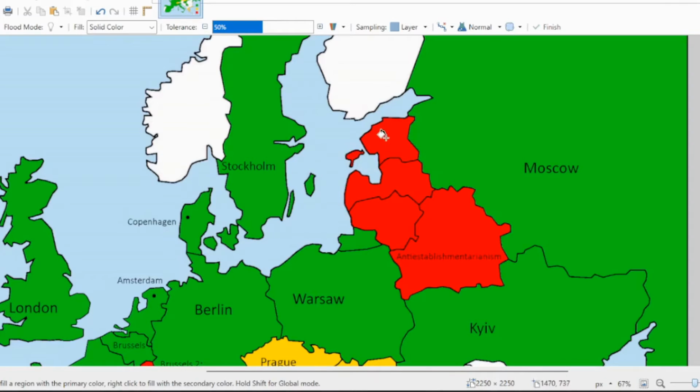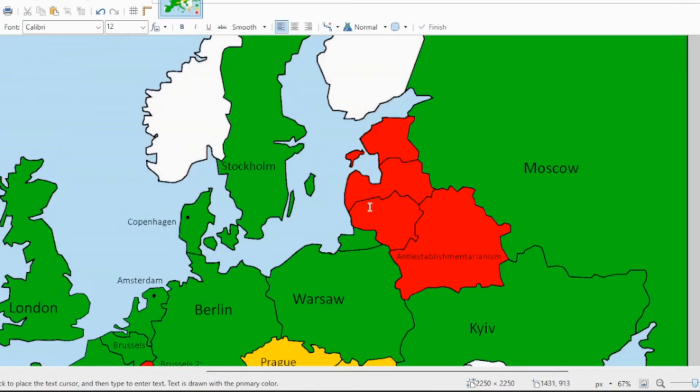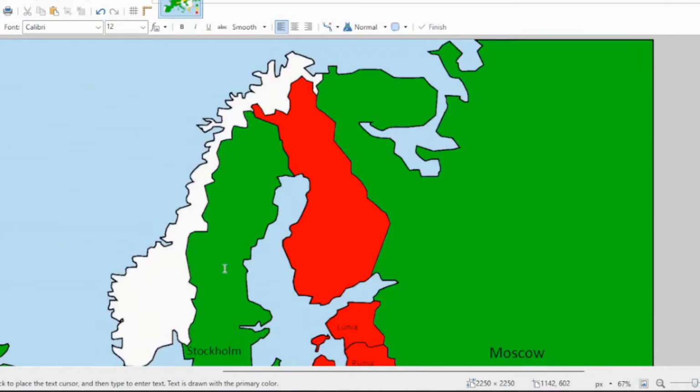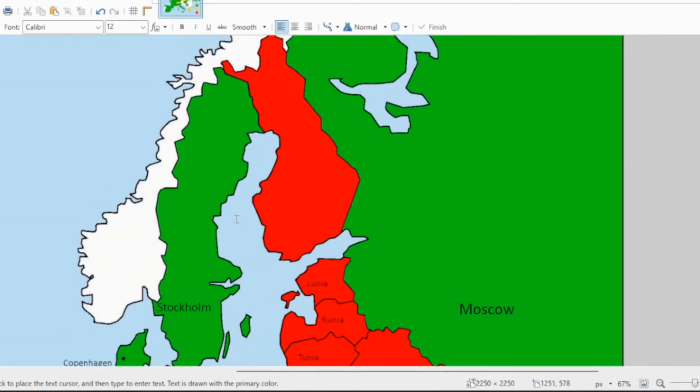Lithuania, Latvia, and Estonia. I have absolutely no idea, but I think we can just make up capital names and have them all rhyme. For Lithuania, I'll put Tunia. For Latvia, I'll put Runia. And for Estonia, I'll put Lunia. And they all rhyme. For Finland, I am going to be combining capital names. I combined country names in the last video, and I'm going to be combining a few capital names here too.